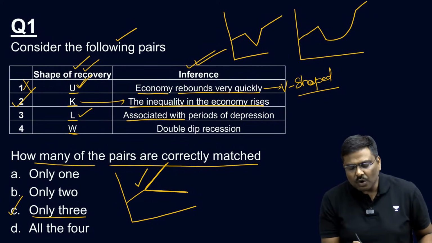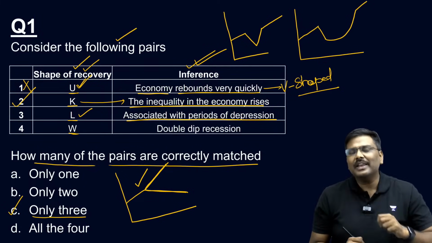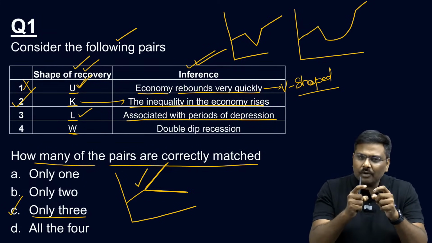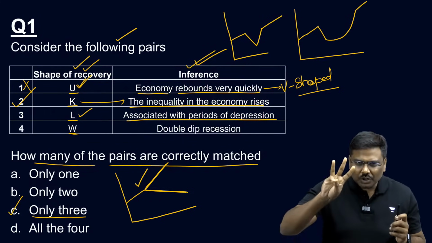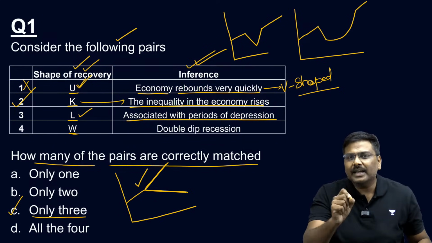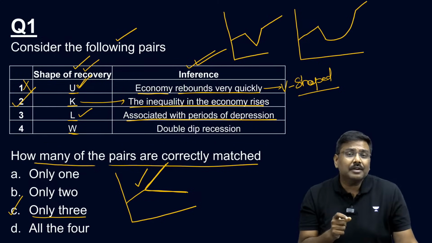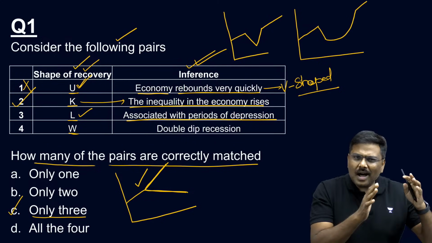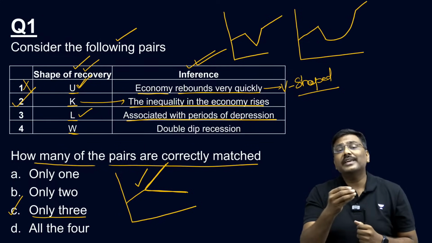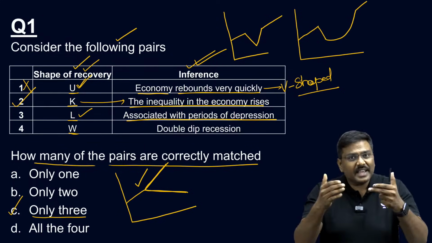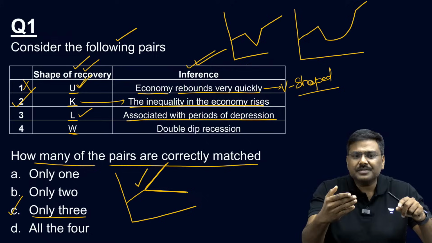L-shaped recovery is associated with periods of depression. What is depression? Please be very careful. Depression will be caused after recession. Recession basically means for 2 consecutive quarters, there is negative GDP growth rate. I'm talking about recession for a very simple reason. In the last 1 year, many countries around the world have experienced a recession. For example, Germany.